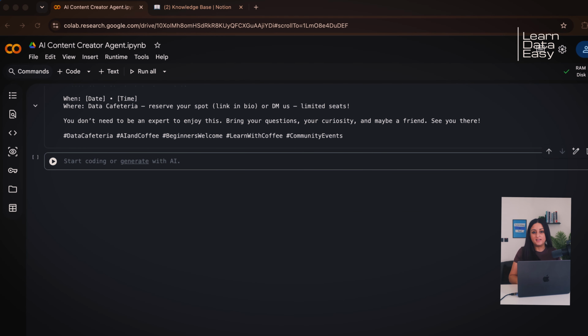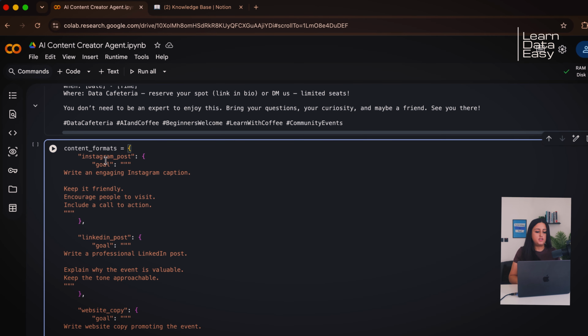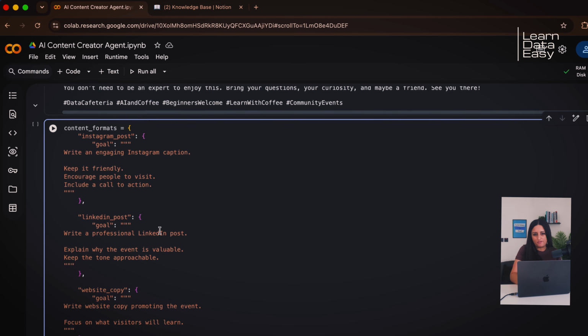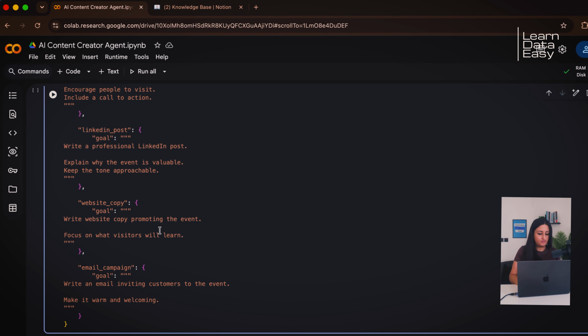Now let's tell the AI what we're creating. Okay, we're going to paste in the content formats, and as you can see, we're giving each platform its own objective. So we have the Instagram post, the LinkedIn post, the website copy, and also the email campaign. Because a title and a LinkedIn post serve completely different purposes, so we cannot use the same prompts.